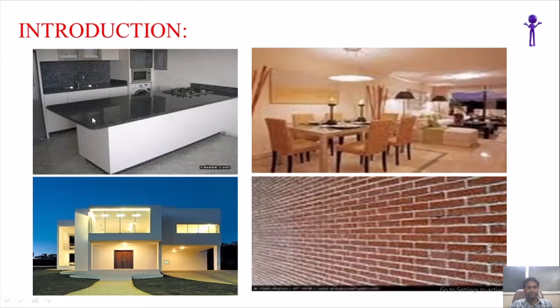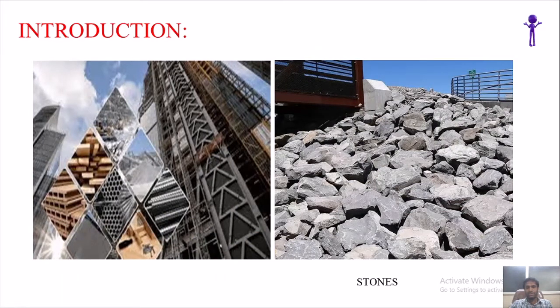So this is your slab, some granite slab is there. You can see the interior designs. All these interior designs need a lot of composite materials and a lot of artificial and other materials too. Here masonry work is seen, and the entire building is shown. This building has a lot of composite materials, concrete, artificial and natural materials combined together, with which we can form buildings. Next, you can see here stones. This we are going to study in the next session.